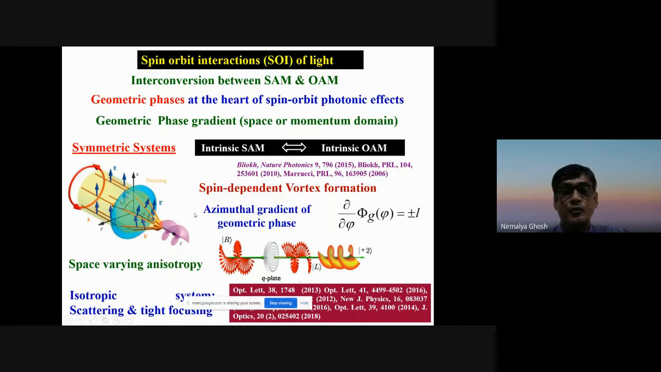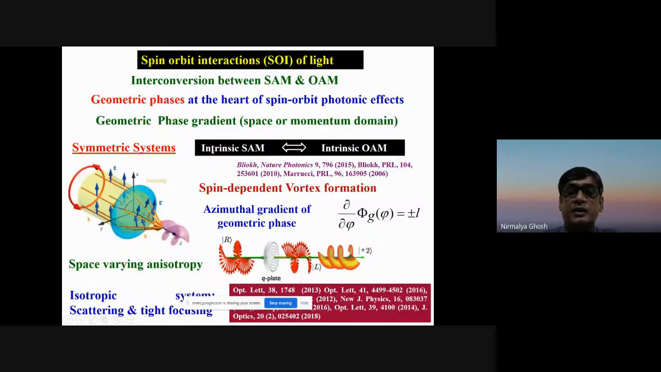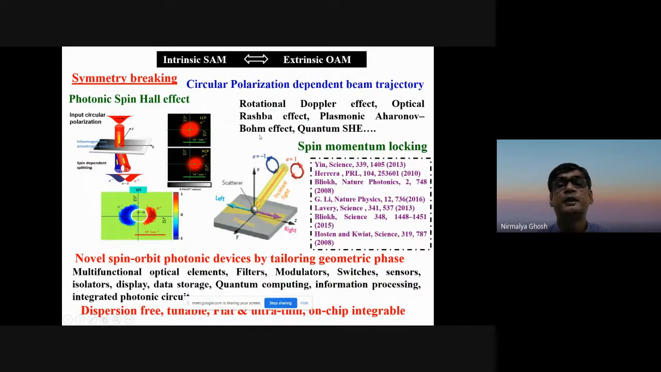So this is one kind of effect, a very simple kind of effect, where you have a conversion between intrinsic spin and intrinsic orbital angular momentum. The other effect is more interesting, which is related to symmetry breaking. If you break the symmetry of this system, so you have a geometrical phase gradient which is not azimuthally symmetric, this will lead to spin dependent splitting of the light beam, or circular polarization dependent trajectory of the beam, which is known as the photonic spin-Hall effect. It is like the spin-Hall effect of electrons, but in the case of photons or a light beam. So this is an example of conversion between intrinsic spin angular momentum and extrinsic orbital angular momentum.